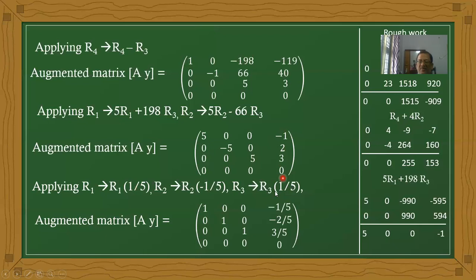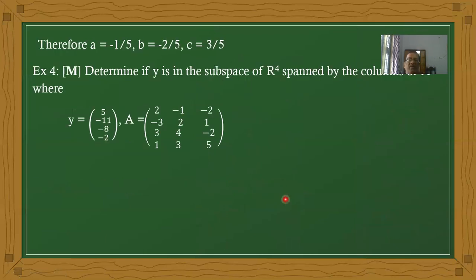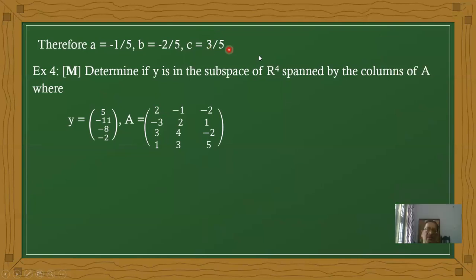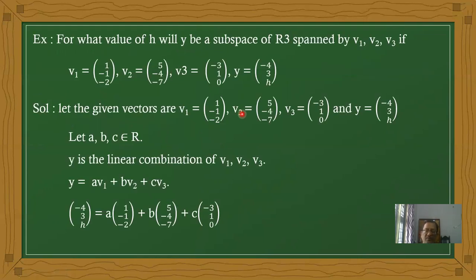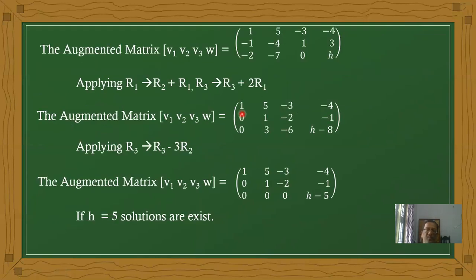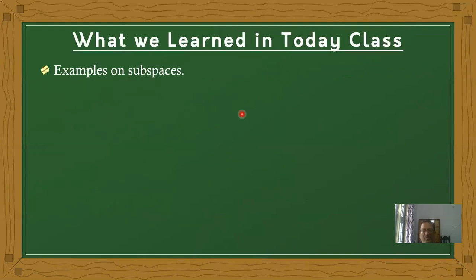Therefore x becomes minus 1 by 5, y becomes minus 2 by 5, and z becomes 3 by 5. Okay, this is the problem. Now here we have another similar type of problem, try this problem. Okay, next, what we learned today are different types of examples.